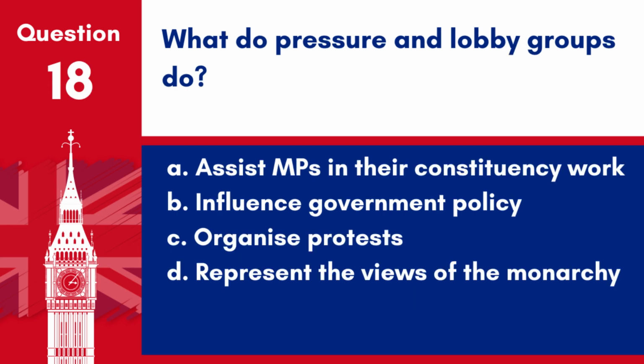Question 18. What do pressure and lobby groups do? A. Assist MPs in their constituency work. B. Influence government policy. C. Organise protests. D. Represent the views of the monarchy. Answer. B. Influence government policy. Pressure and lobby groups aim to influence government policy and legislation in a direction favourable to their interests.